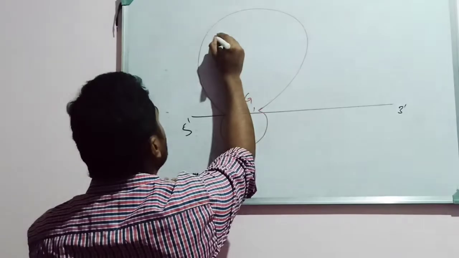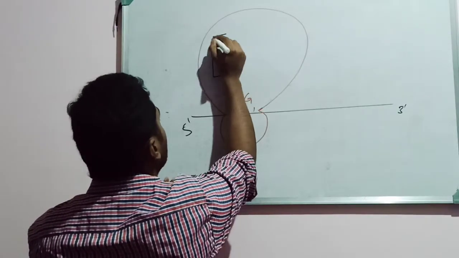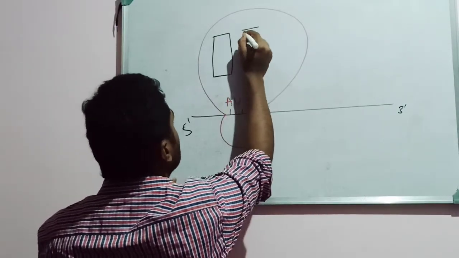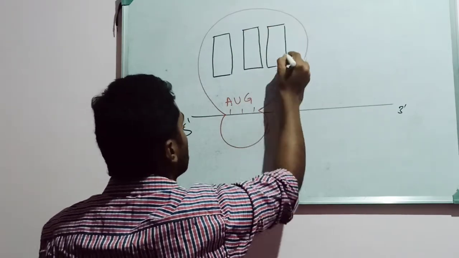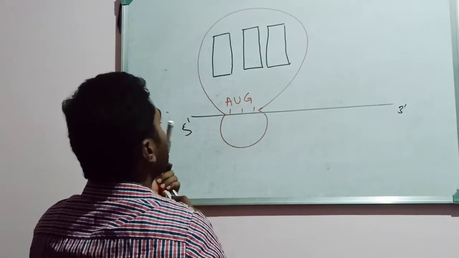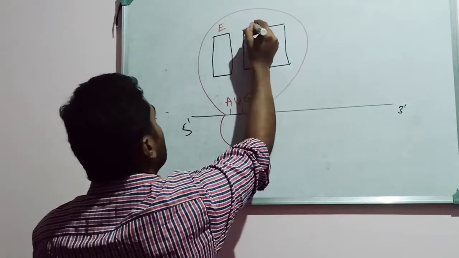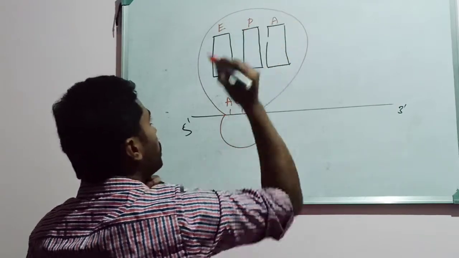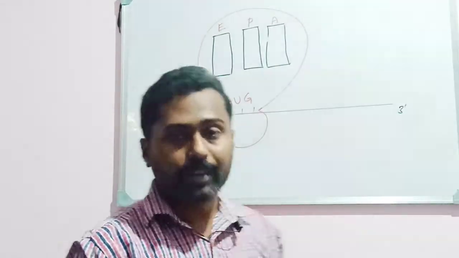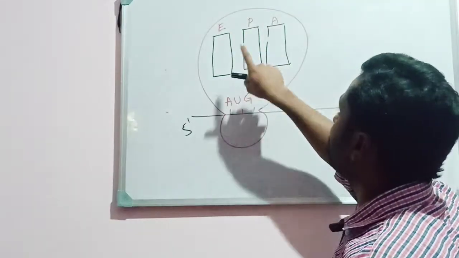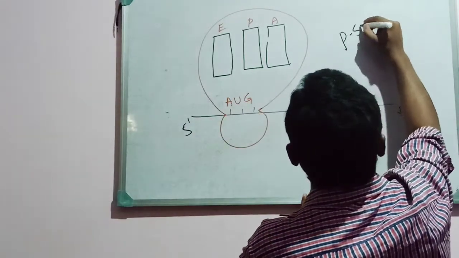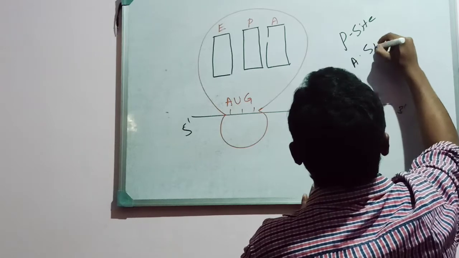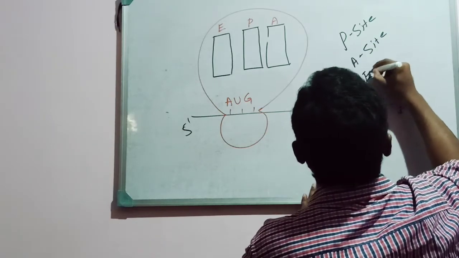See, a ribosome consists of 3 slots. 3 different slots can be seen on the ribosome, just like this. Those slots are called E, P, A. Slot E, then slot P and slot A. Okay. The tRNA molecules bind in different slots. First it binds with the P site. Okay, P site, then A site. There are 3 sites: P site, A site, and E site.